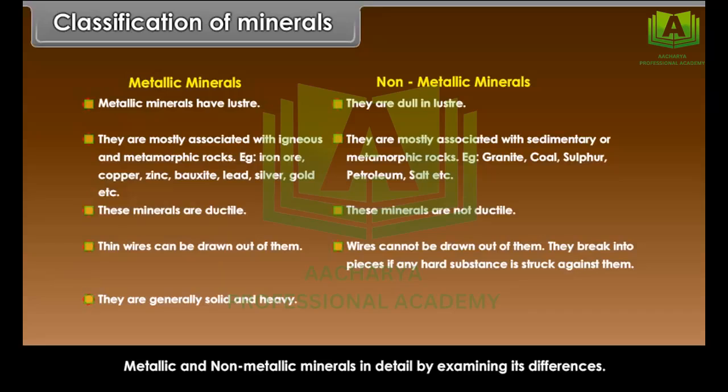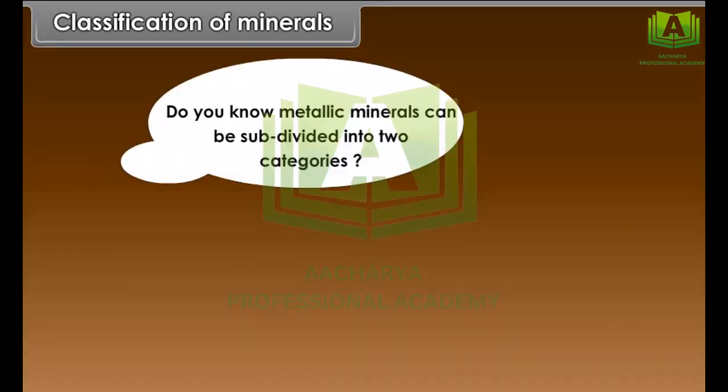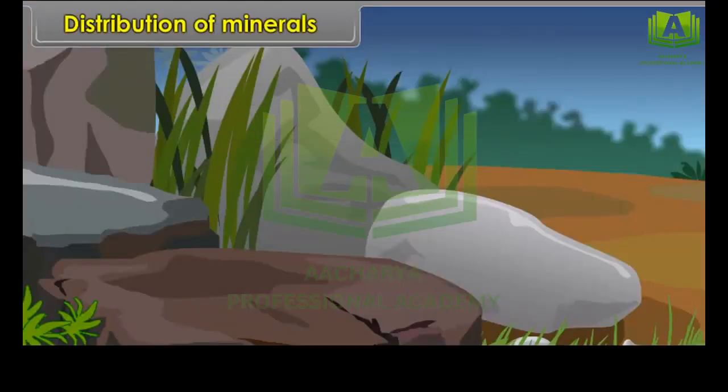Metallic minerals are generally solid and heavy. Non-metallic minerals are neither solid nor heavy. Some of them are found in the liquid as well as gaseous state also. Do you know metallic minerals can be subdivided into two categories: ferrous and non-ferrous minerals. Ferrous minerals are iron-based minerals. Example, iron ore.